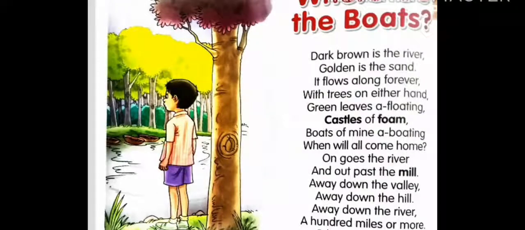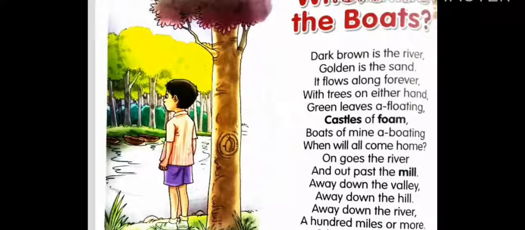Dark brown is the river, golden is the sand. So how is the river? The river is in dark brown color and the sand is in golden color. It flows along forever. So the river is flowing forever, means it flows forever. Every time, regularly the river is flowing.